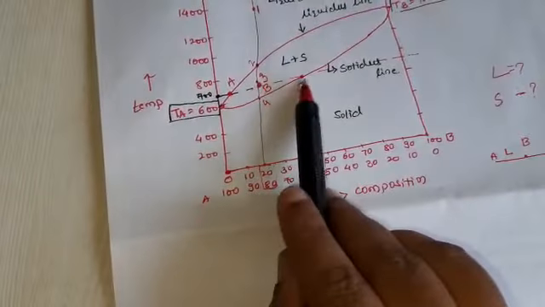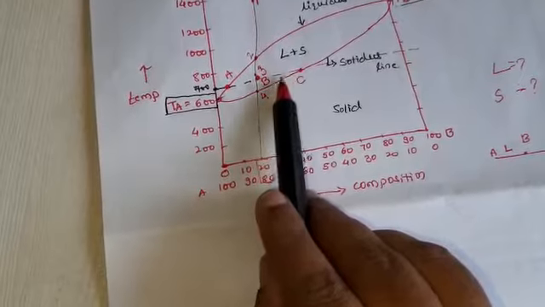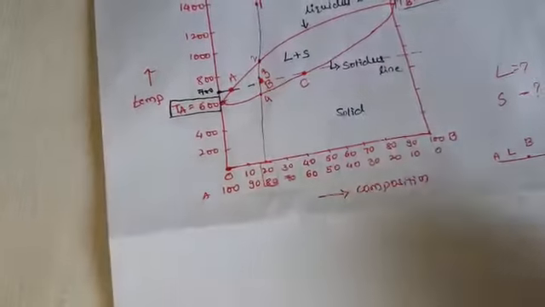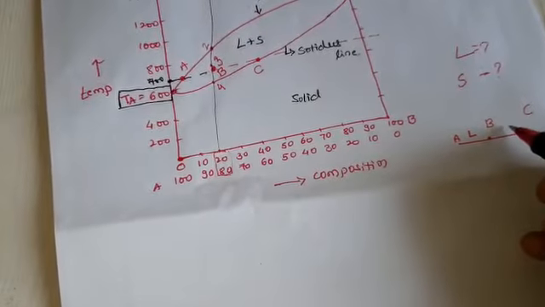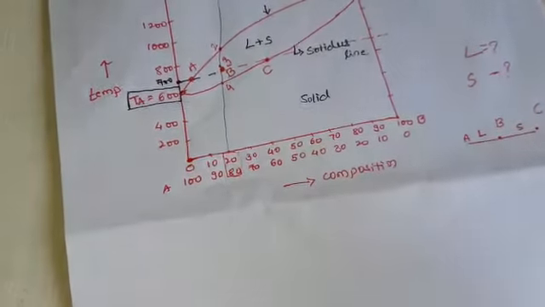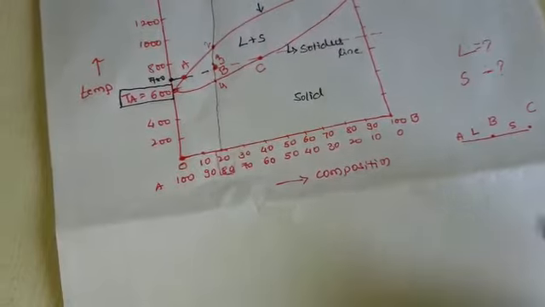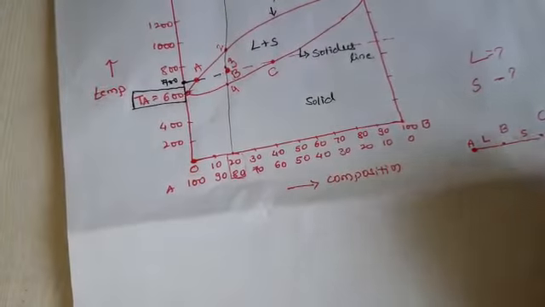B to C is near the solid region, so in this region B to C the maximum amount of solid is present.